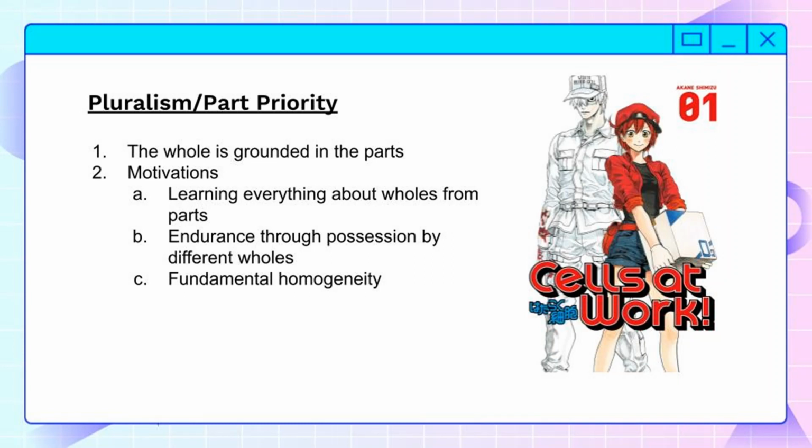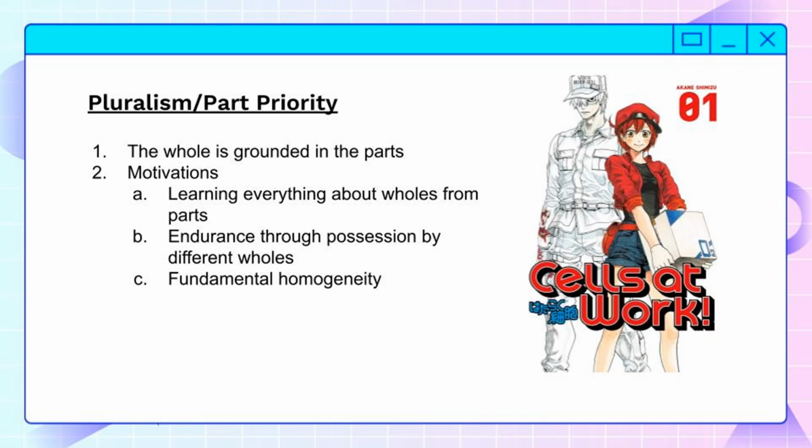The next is heterogeneity. This is just that all of the fundamental things in a universe where parts have priority are going to be of the same kind. There's one kind of simple, and they just interact in a variety of ways. And if part priority is true, then this homogeneity is probably going to be a feature of the simples which make up the universe.